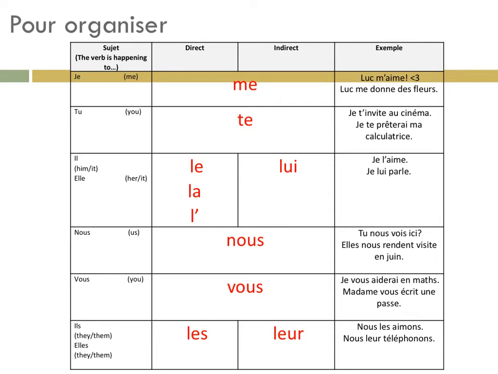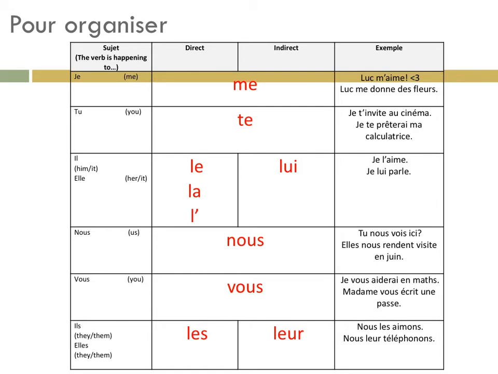Te, je t'invite au cinéma. I am inviting you to the movies. That's direct. You're getting the invitation. Je te prêterai ma calculatrice. I will lend you my calculator. Here, te is indirect because we see I'm lending you something else.